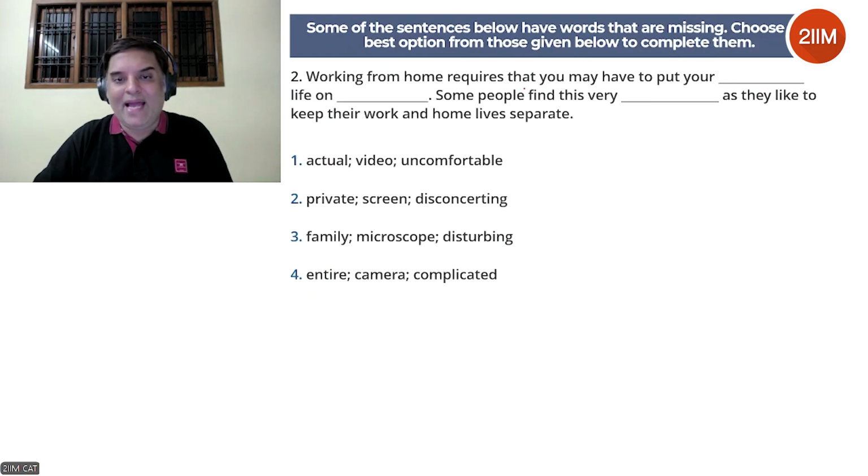So there are 3 blanks. This seemed like a strong guess, personal life. Let's look at that. Put your dash life. So actual life. That doesn't make sense. Actual life, what do we mean by that? Working from home requires that you may have to put your actual life. That doesn't make sense. Work is also a part of life. So we can eliminate this.